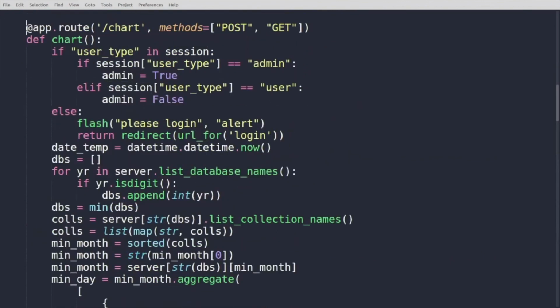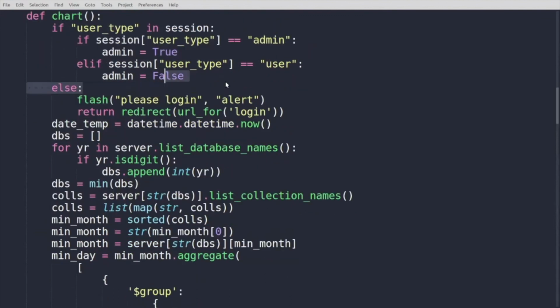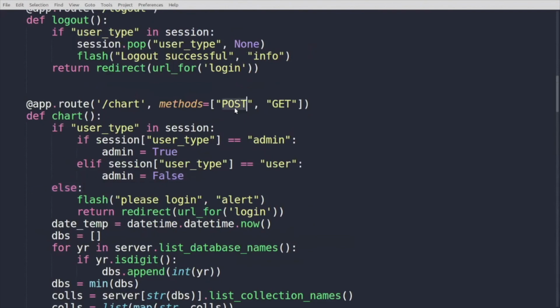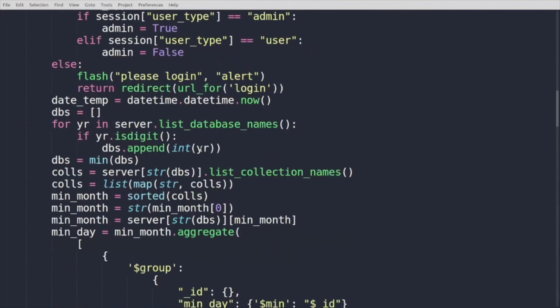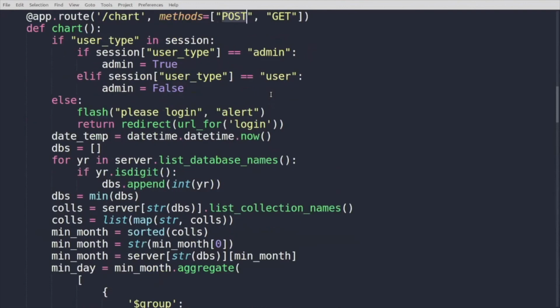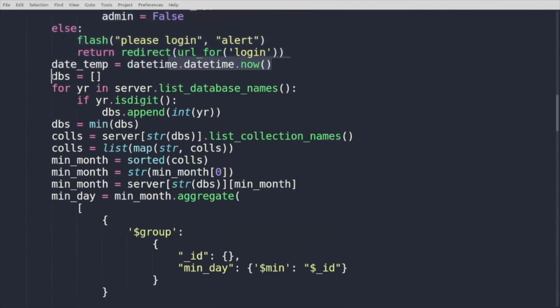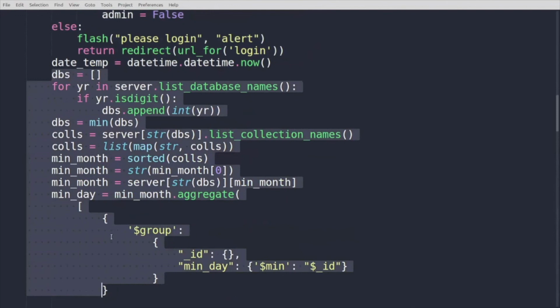This is the main slash chart. Here it will show the data of the current day by default. If the person requests the data of a particular day by post request, it is going to send that data. This just confirms that the person is authenticated. Here it queries the data from the database, this full part.